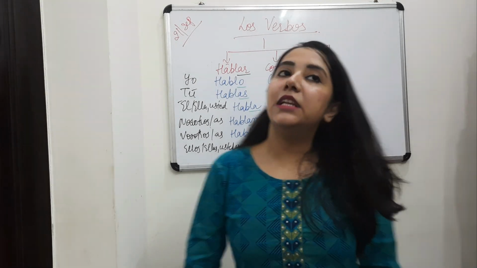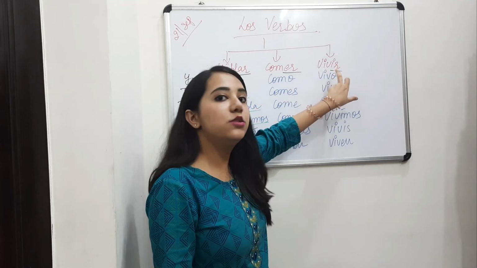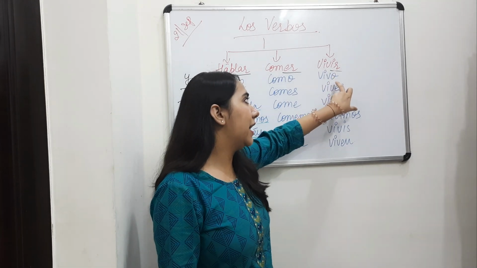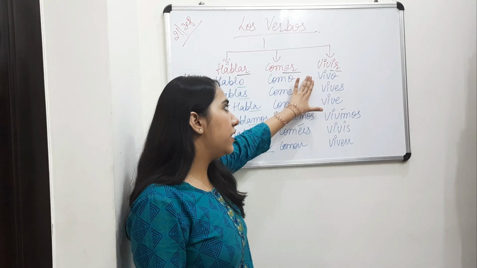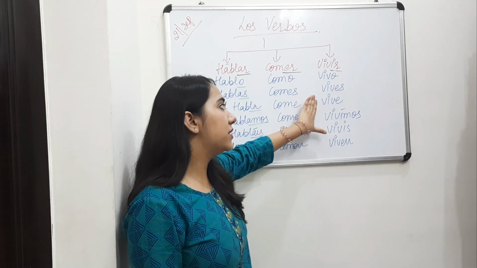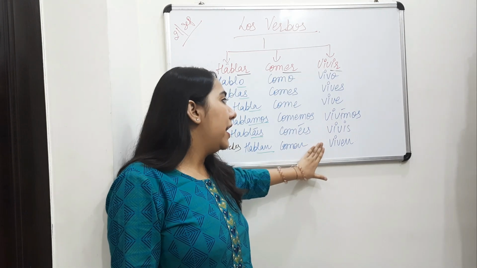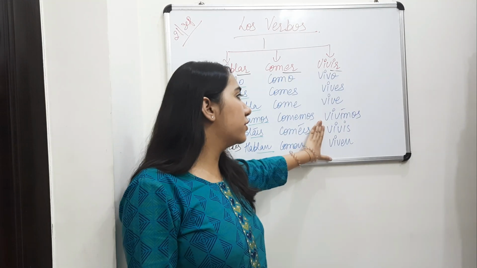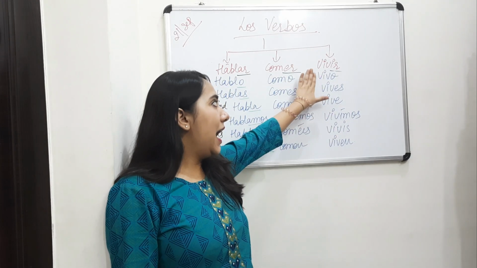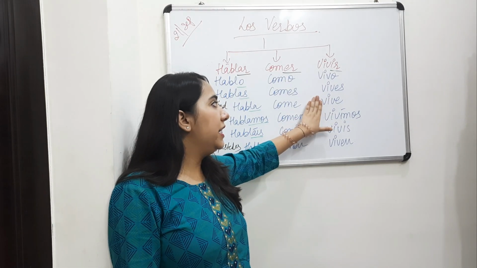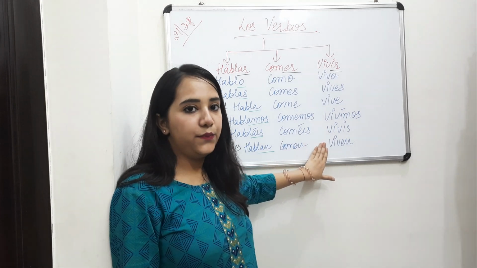Now coming to the last example here, vivir. Vivir is an IR ending verb, which means to live. Now you will remove this IR and add o, es, e, imos, ís, en. So yo vivo, tú vives, él, ella, usted vive, nosotros, nosotras vivimos, vosotros, vosotras vivís, and ellos, ellas, ustedes viven. I live, you live, he, she lives, we live, you all live, they live.